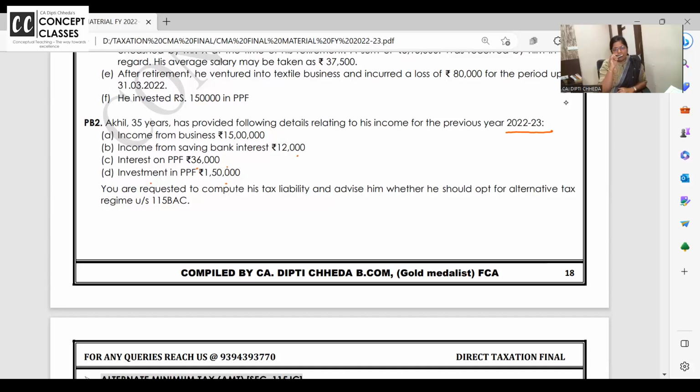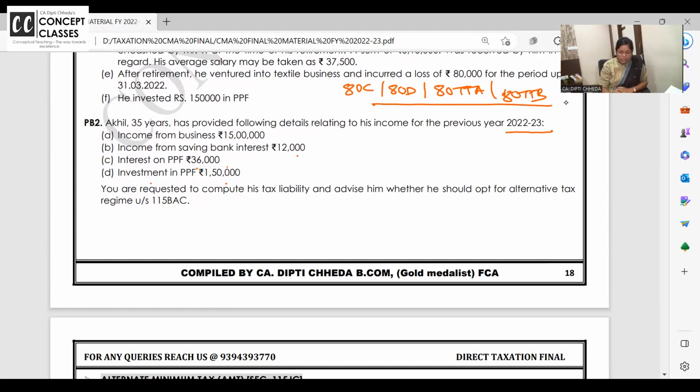Investment in PPF, if you make up to 1,50,000, you get a deduction under 80C. At least after today's class, I want all of you to check 80C, 80D, 80TTA, and 80TTB. These sections are very common and they can ask you in the final also.